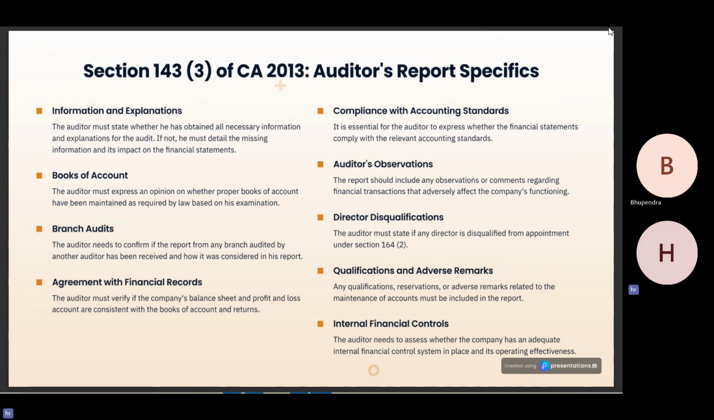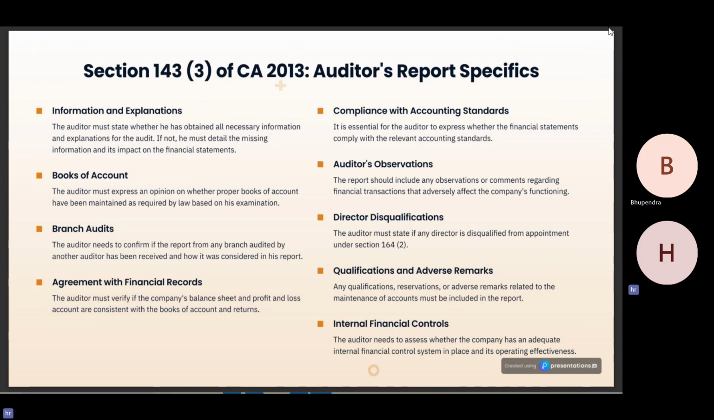on his examination. The auditor needs to confirm if the report from any branch audited by another auditor has been received and how it has been considered in his report. The auditor must verify if the company's balance sheet and profit and loss account are consistent with the books of accounts and returns. It is essential for the auditor to express whether the financial statements comply with the relevant accounting standards. The report should include any observations or comments regarding financial transactions that adversely affect the company's functioning.